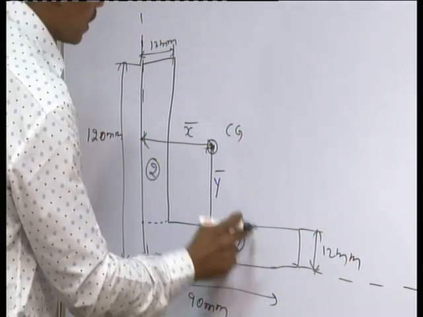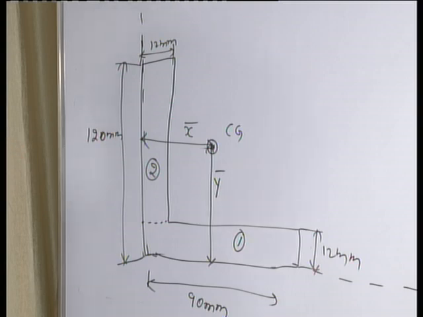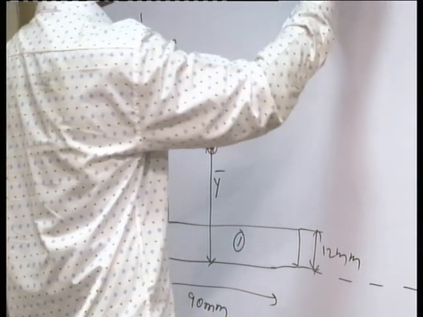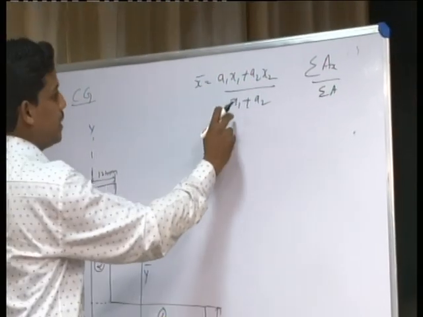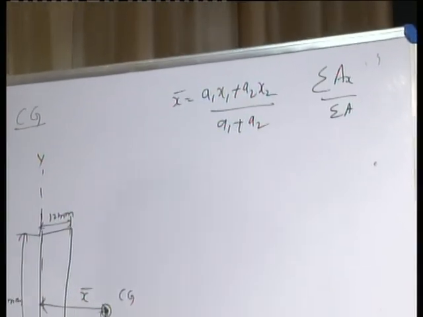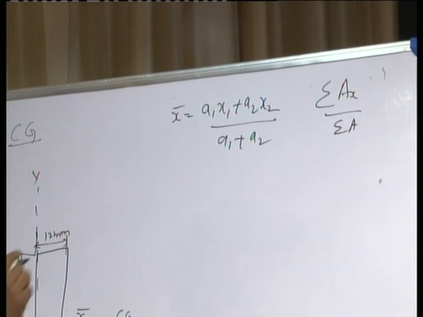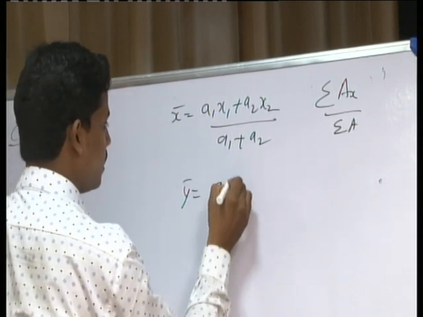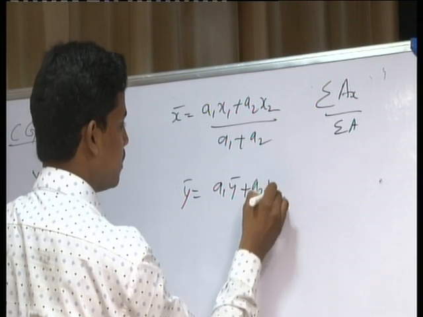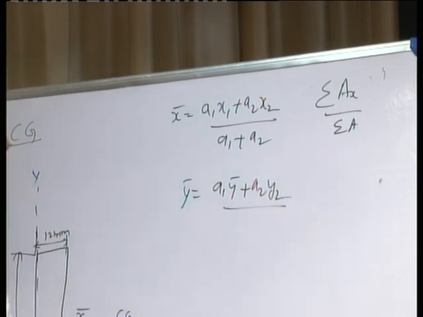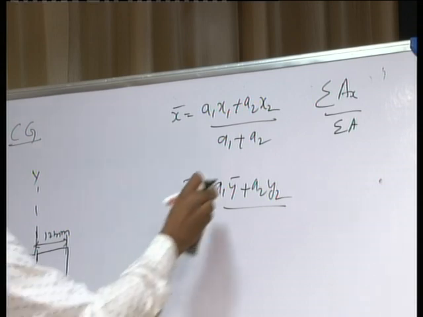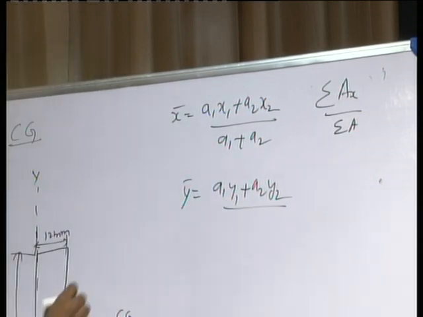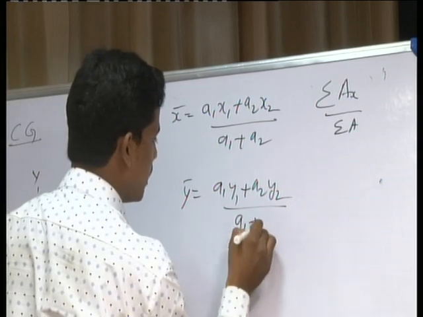That's why I use a1 x1 plus a2 x2 divided by a1 plus a2 for x bar, and y bar is a1 y1 plus a2 y2 divided by a1 plus a2.